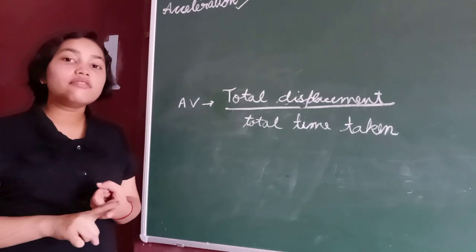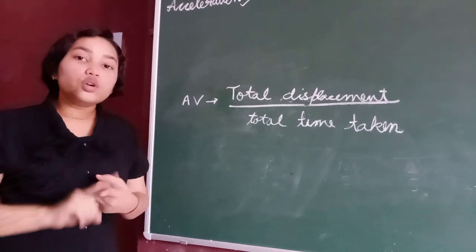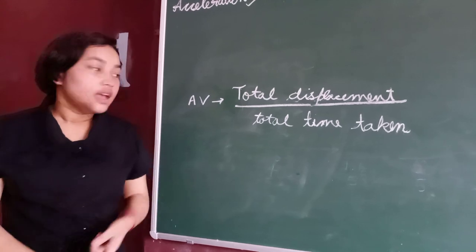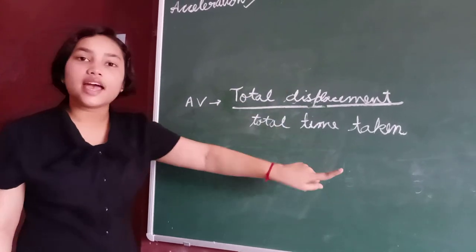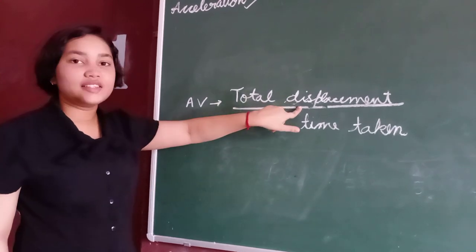Just as average speed is equal to total distance upon total time, average velocity is equal to total displacement upon total time. Only the difference is displacement and distance.